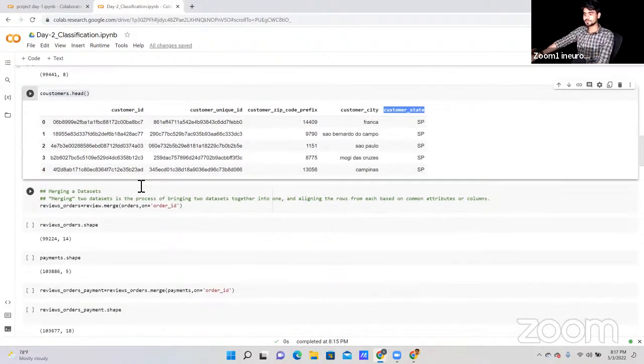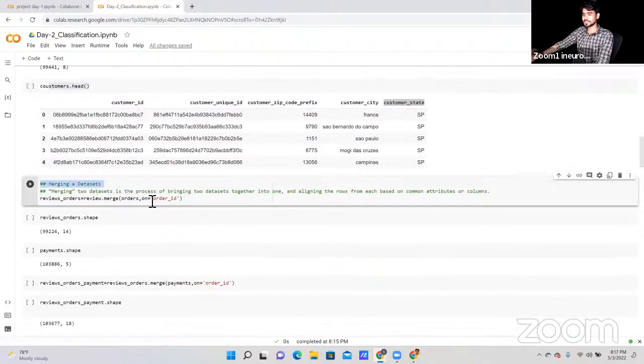Now I'm going to merge the data sets. What is merging? Merging two data sets is the process of bringing the two data sets together into one and aligning the rows from each based on a common attribute. Whatever common attribute we have, based on that attribute we can merge our data.